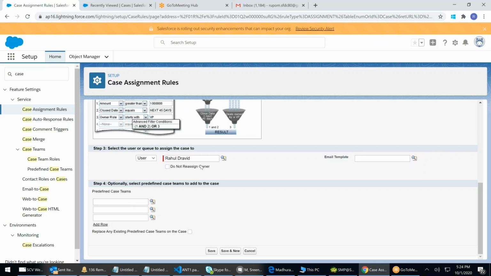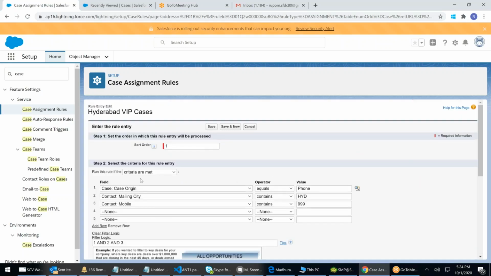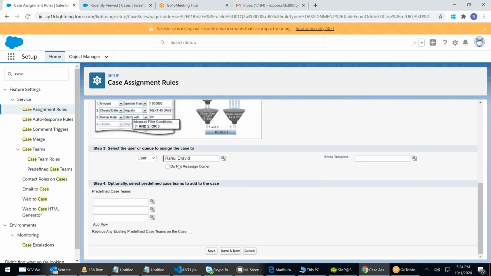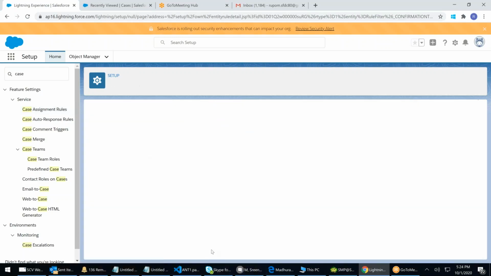So do not reassign owner. Do not reassign. That means this ownership will not change. It will remain with Rahul. If you check this, do not reassign owner. So what happens whenever there is a case origin is phone from Hyderabad with a mobile number 999, as soon as you click the save button, it will be automatically assigned to Rahul Dravid. Like this, you can create multiple rules.